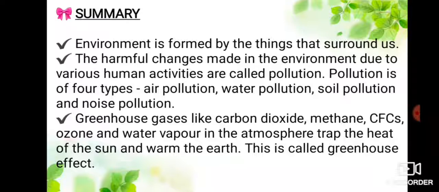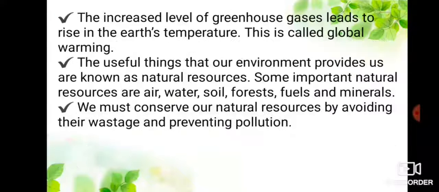Greenhouse gases like carbon dioxide, methane, CFCs, ozone, and water vapor in the atmosphere trap the heat of the sun and warm the earth. This is called greenhouse effect. The increased level of greenhouse gases leads to rise in the earth's temperature. This is called global warming.